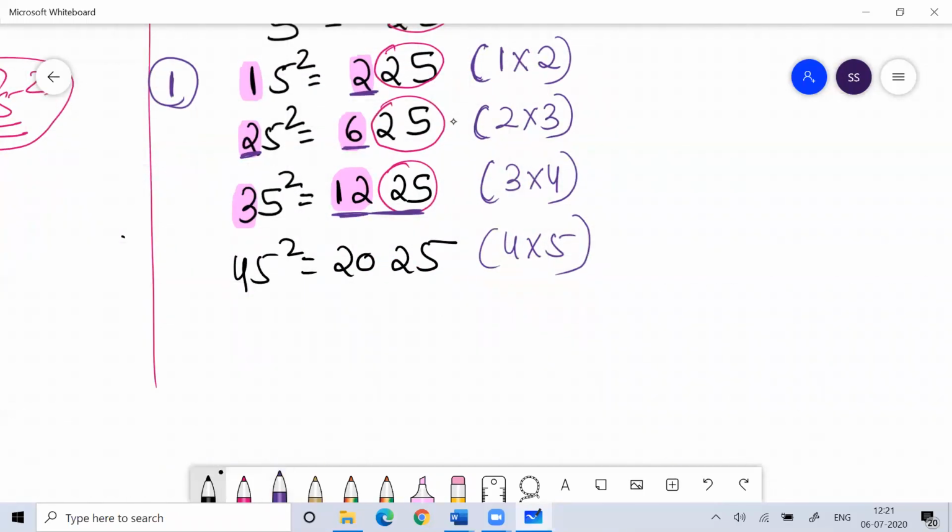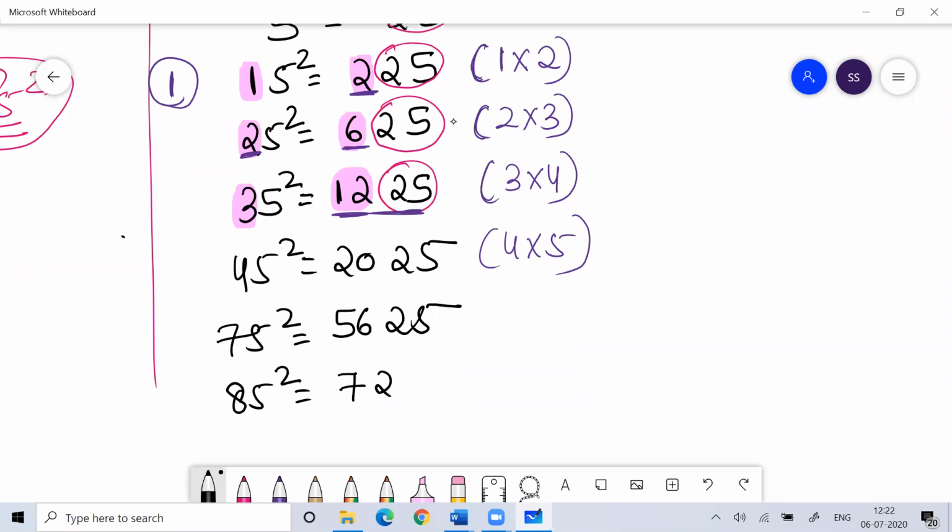Okay, if I ask you what is the square of 75? The next digit to 7 is 8. What is 8 sevens? 56. So your answer is 5625. If I ask you what is 85 square, what is the next digit to 8? 9. What is 9 eights? 72. 7225. I hope this is clear with everyone.